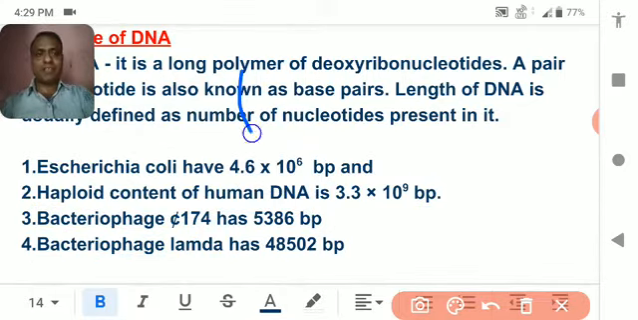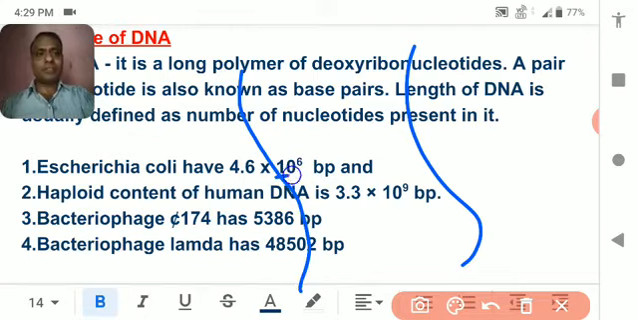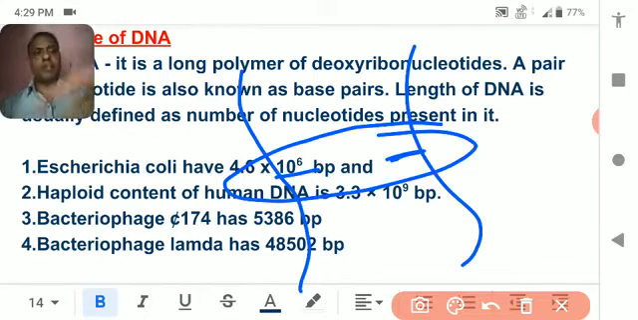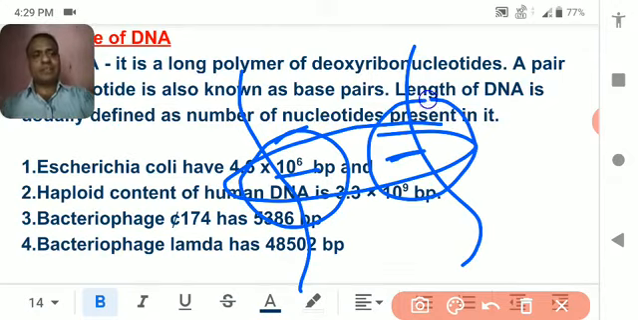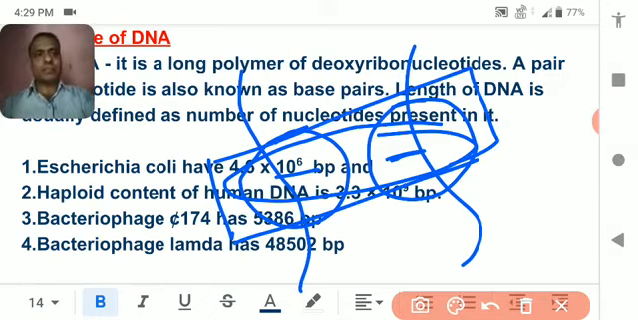Base pairs are nothing but a pair of complementary nucleotides. Here it is one nucleotide, and another nucleotide pairs with it. So this together is called a base pair.